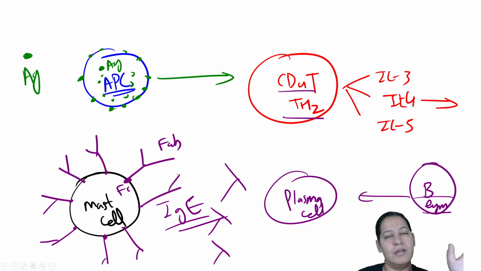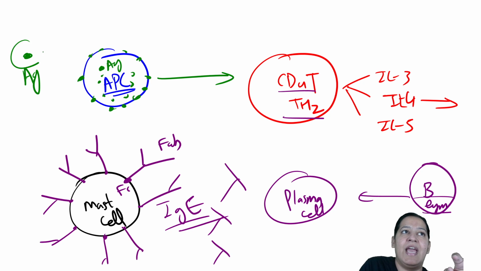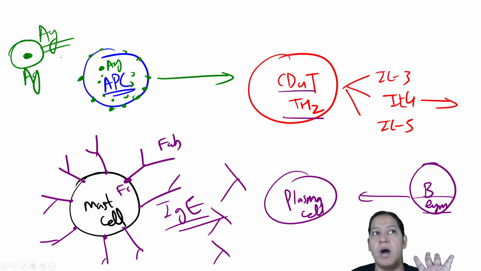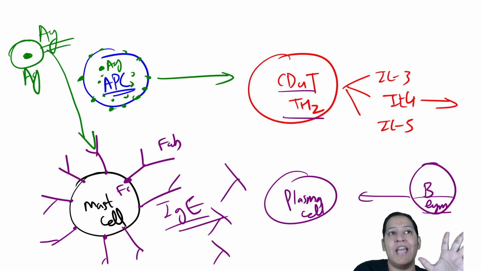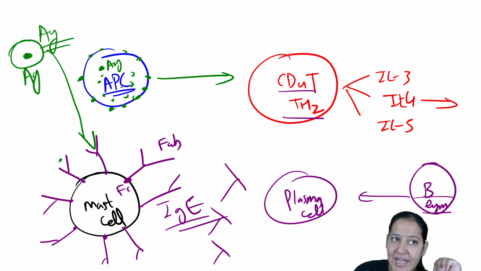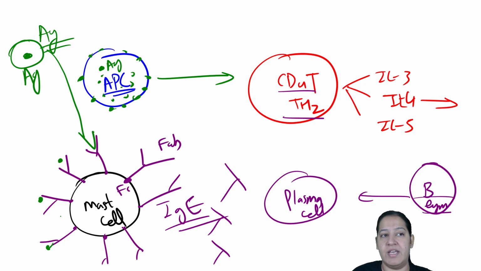So here the mechanism is over. Now if the same antigen enters the human body again, a second time, the first time nothing will happen. The process is not repeated again. This antigen will directly go to the mast cell. The APC will recognize this antigen: you are the one for which we have completed the process once in the past, we have a memory cell for you. So the antigen directly goes to the mast cell for which antibodies are already there. This antigen will bind on the Fab surface of the antibodies and stimulate them. So it will give the signals below.